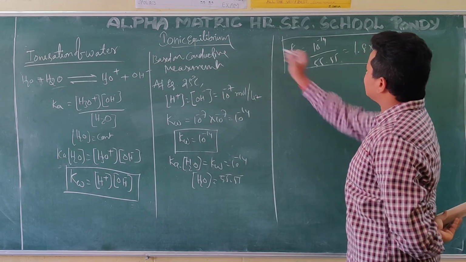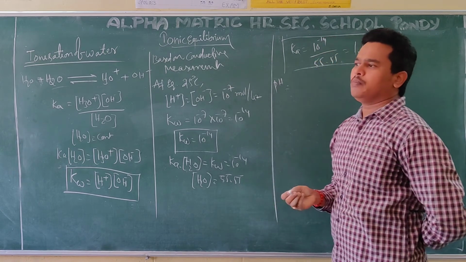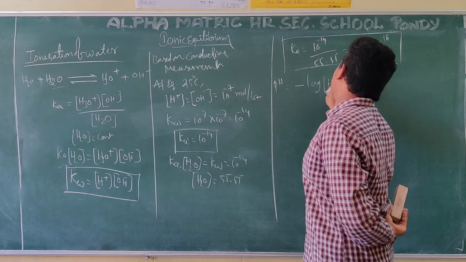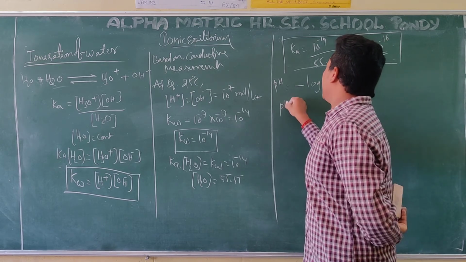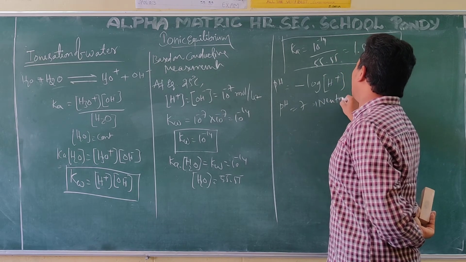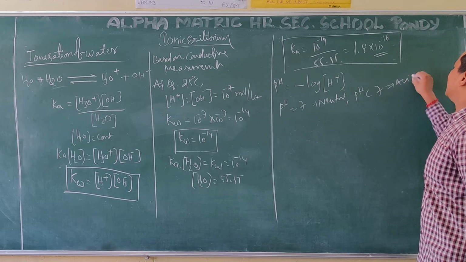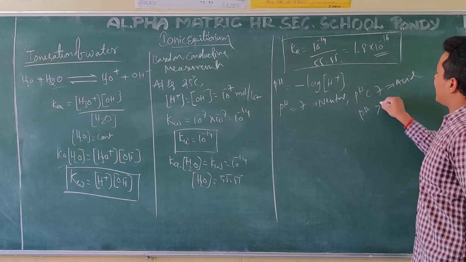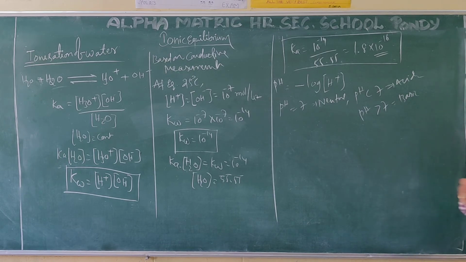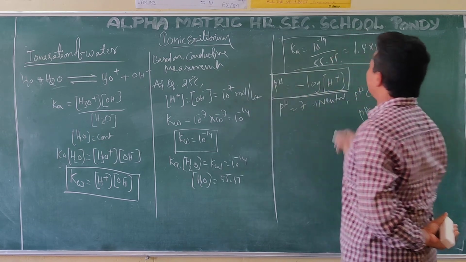And the next concept is pH. What is this pH value? pH is nothing but the negative logarithm of the H plus ion concentration. What we know is, if pH is equal to 7, it is neutral. If the pH value is less than 7, it will be acidic. If the pH value is greater than 7, it is basic in nature. This and all we know.